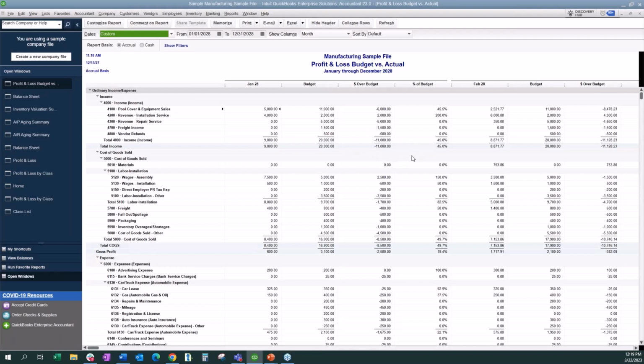So this gives them that bird's eye view of here's what was expected versus here's how we actually did as a company. What changes do we need to make? Okay, so you can see here, I can customize this report also.